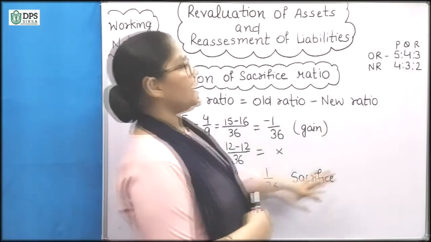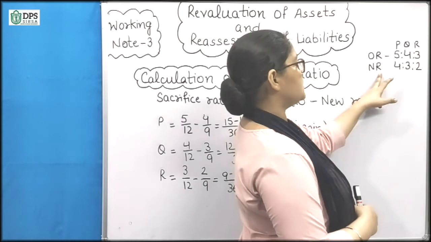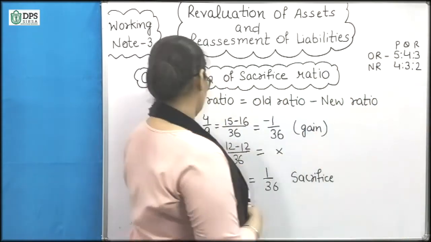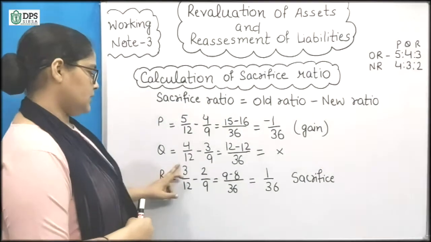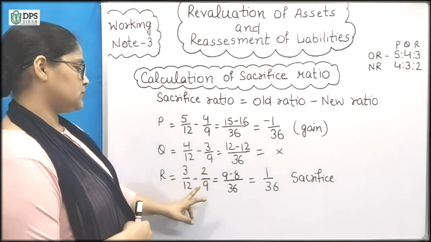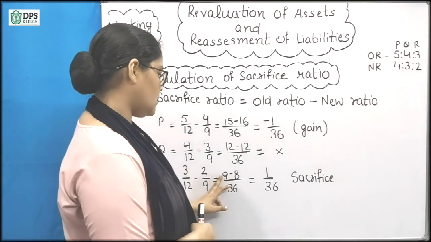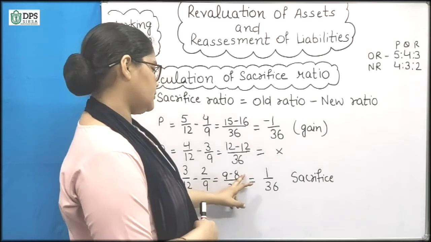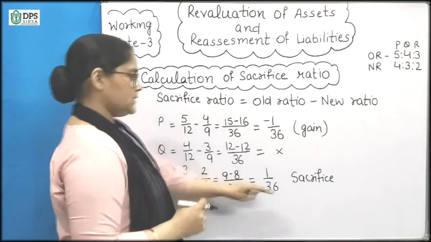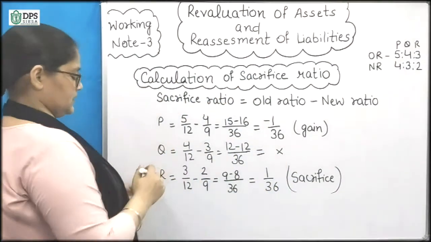For R, we have the old share of R as 3/12, and the new ratio of R is 2/9. So we can calculate from here. We can see the old ratio is more, and now the new ratio is less. So R is sacrificing and P is gaining.